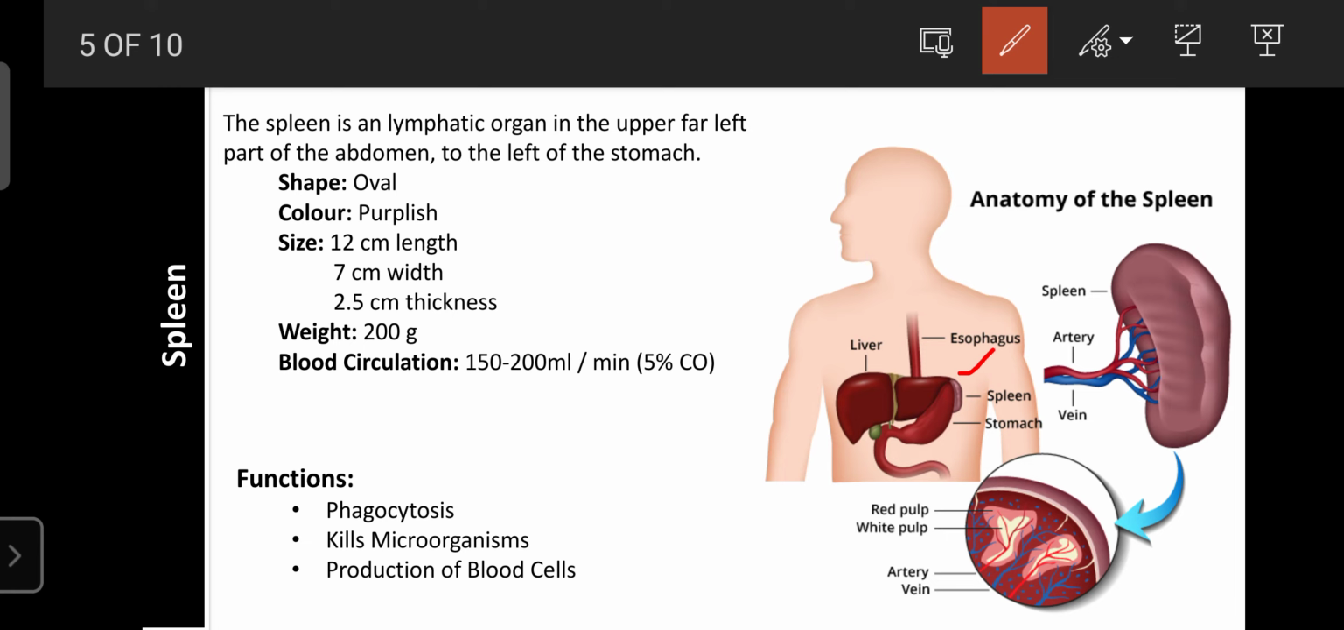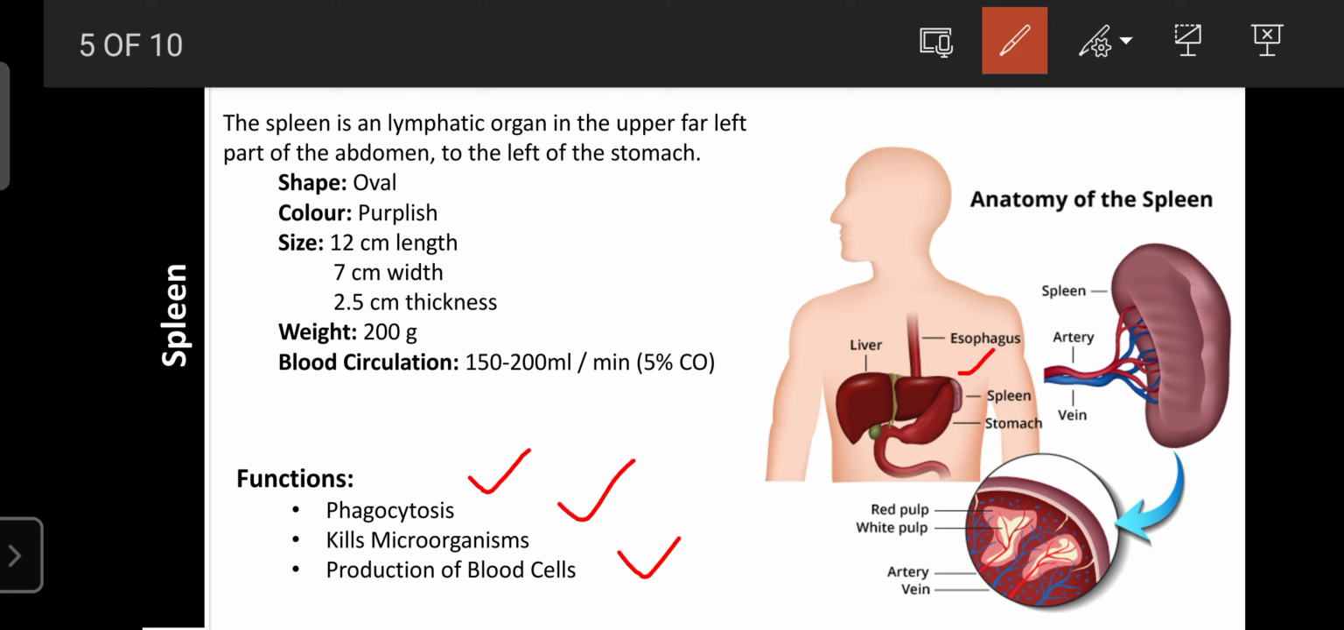Regarding the shape, it looks oval, and the color is purplish. Regarding size, it has a 12 centimeter length, 7 centimeter width, and 2.5 centimeter thickness. The weight is around 200 grams. Blood circulation through it is about 150 to 200 ml per minute, which is about 5% of cardiac output. Regarding functions, it is involved in phagocytosis to kill microorganisms and in the production of blood cells.